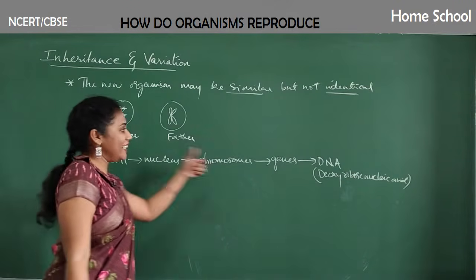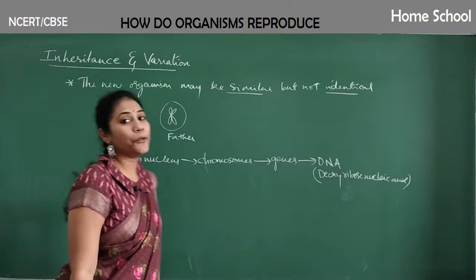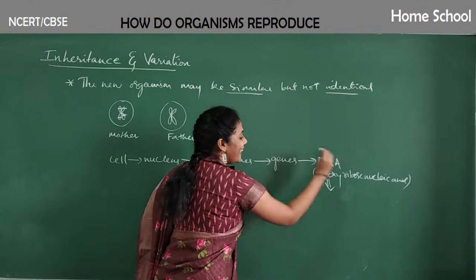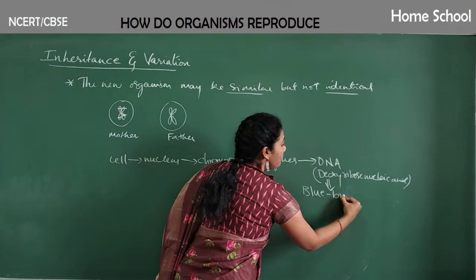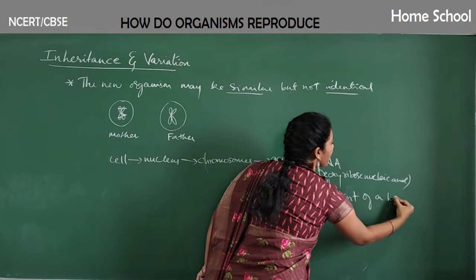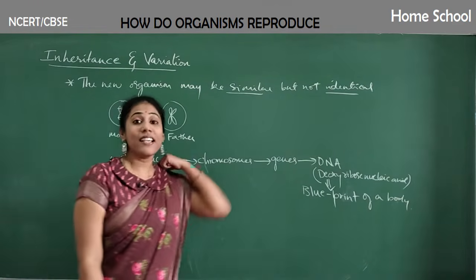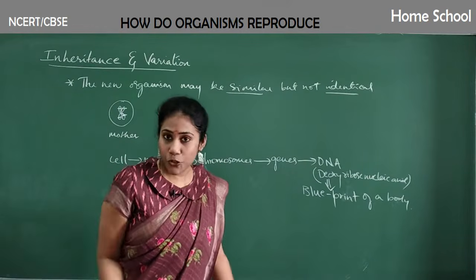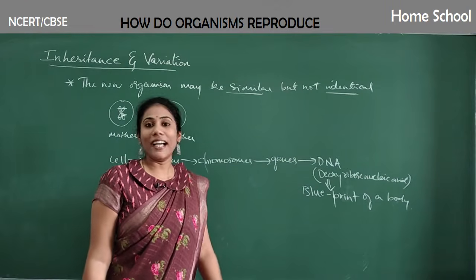And the gene is nothing but the so-called chemical deoxyribonucleic acid. Okay, and this particular DNA is nothing but a blueprint. It is a blueprint of a body. This DNA actually decides how a body has to be and how a baby has to be. Okay, so this is a very, very important guy.